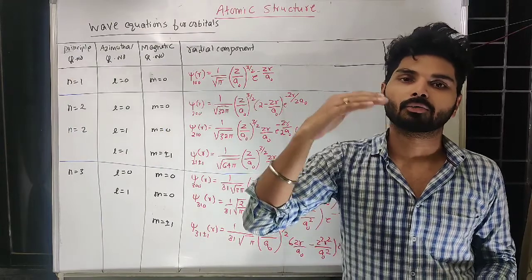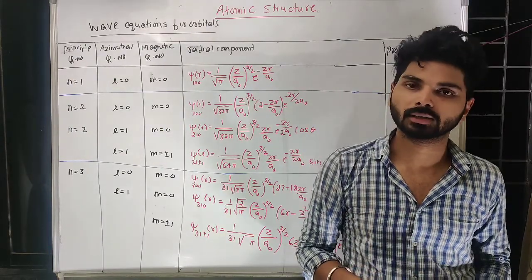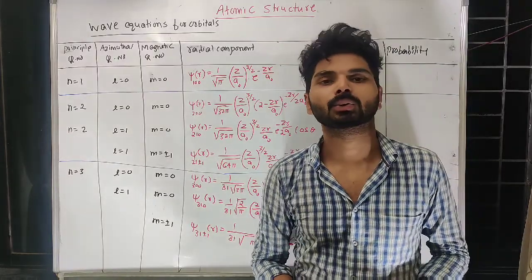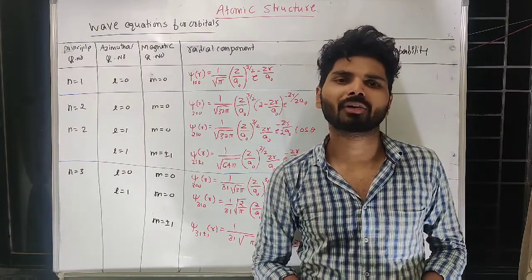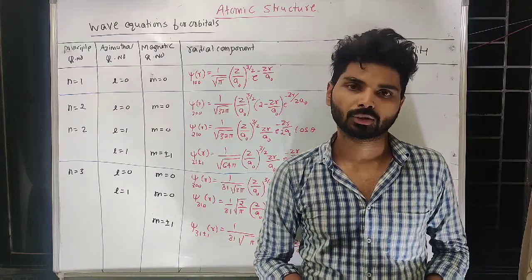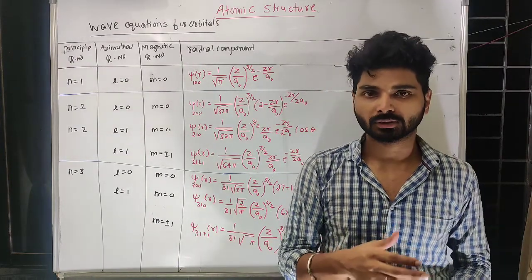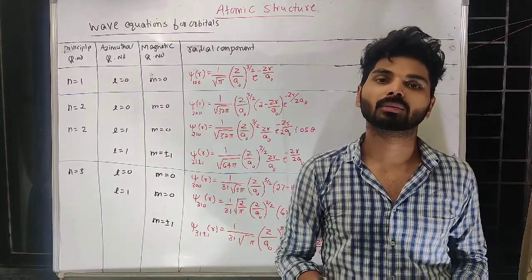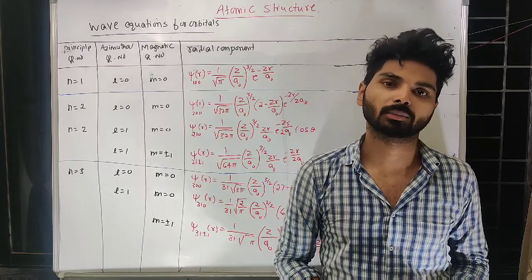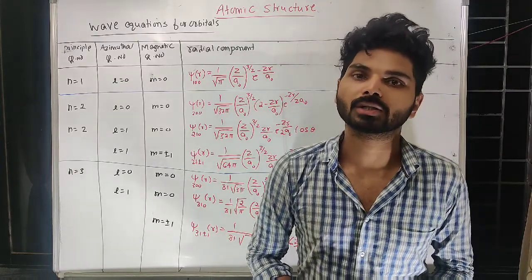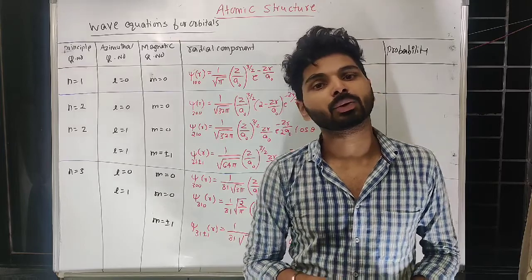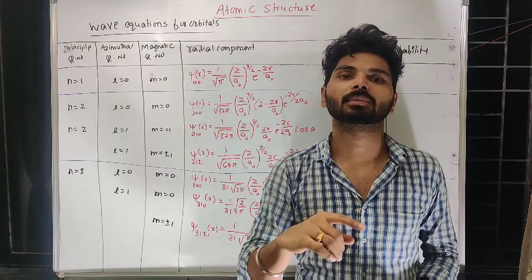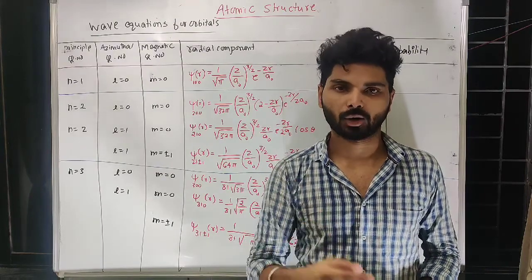Find out wave equations for various orbitals, like 1s, 2s, 2p, okay, 3s, like that. So he finds, in short, the solution for these orbitals. From that only he comes out with 3 quantum numbers, that is principal quantum number, azimuthal quantum number and magnetic quantum number. So remember, Schrodinger's equation derives only 3 quantum numbers, n, l and m, that is principal quantum number, azimuthal quantum number and magnetic quantum number.